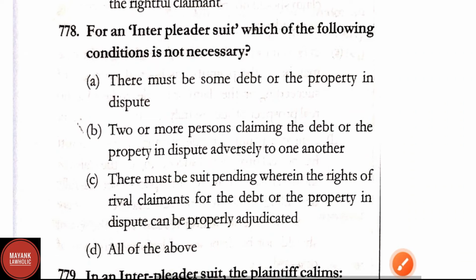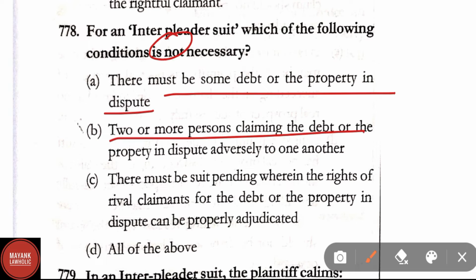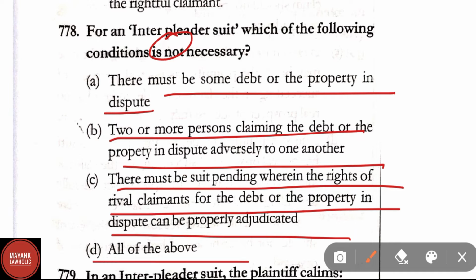Question number 778. For an interpleader suit, which one of the following conditions is not necessary? There must be some debt or some sum or property in dispute. Two or more persons claiming the debt or the property in dispute adversely to one another. There must be a suit pending wherein the rights of the rival claimants for the debt or the property in dispute can be properly adjudicated. All of the above. Correct answer here is option C.